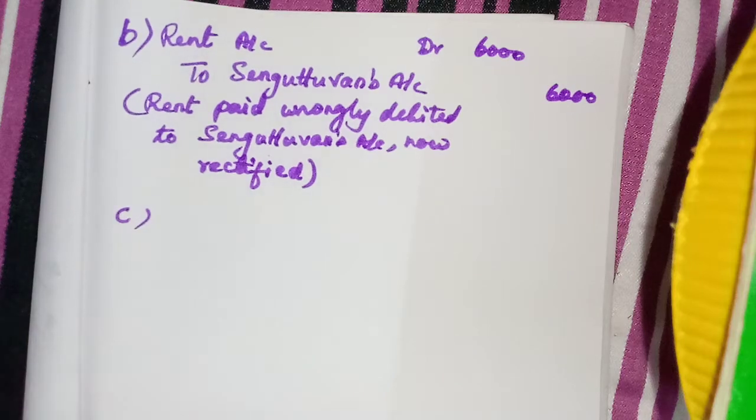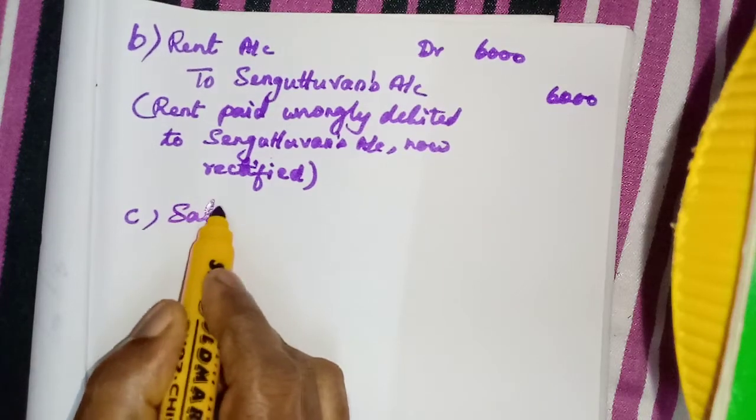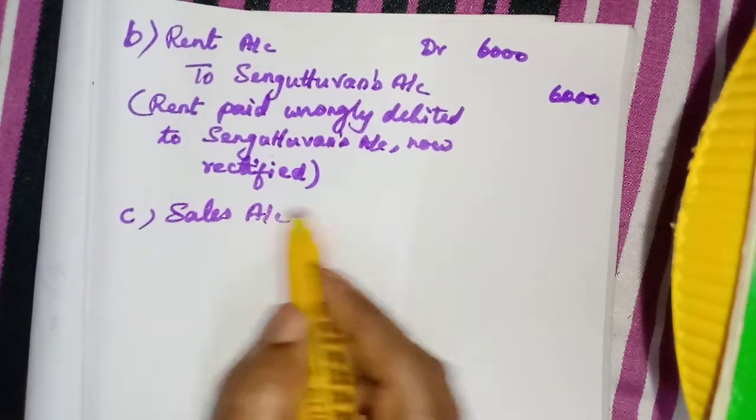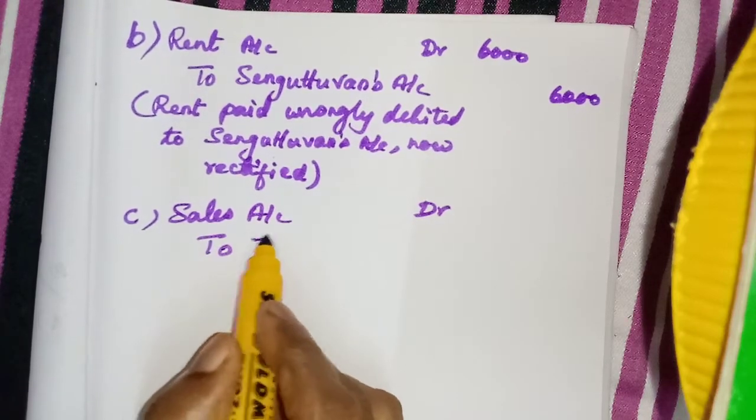Okay, then cash account debtor to sales. Furniture sold for cash. Okay, furniture if we write, we have to credit furniture but not sales. So now we need to debit the sales. Wrong credit given to sales, we have to debit. What should be credited? Furniture.